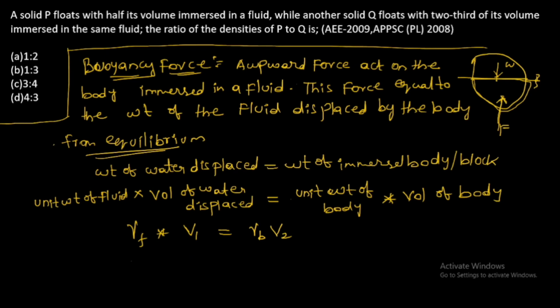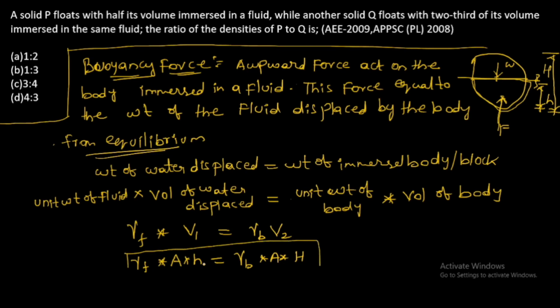Further, unit weight of fluid into area into h is equal to unit weight of body into area into capital H. Small h will be the displaced height, capital H will be the total height of the body. So we need to use this formula to solve the question.